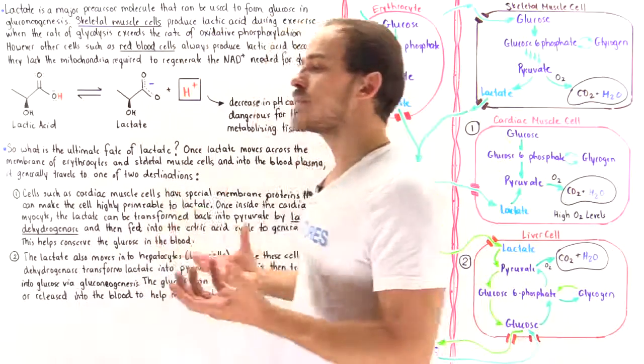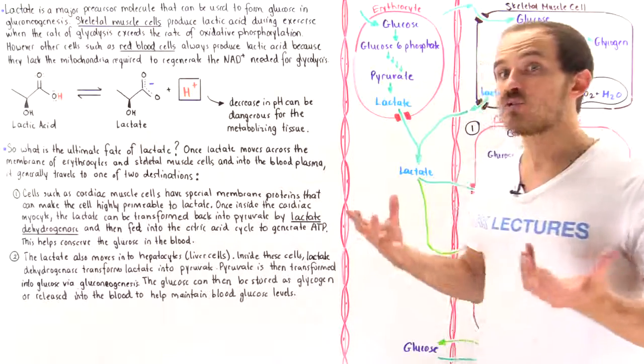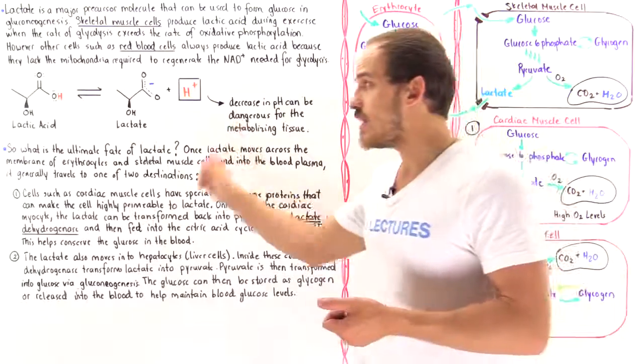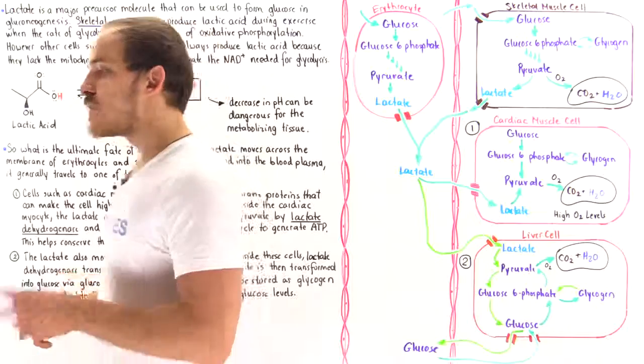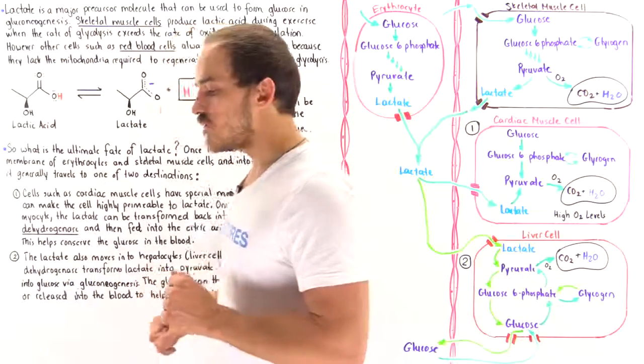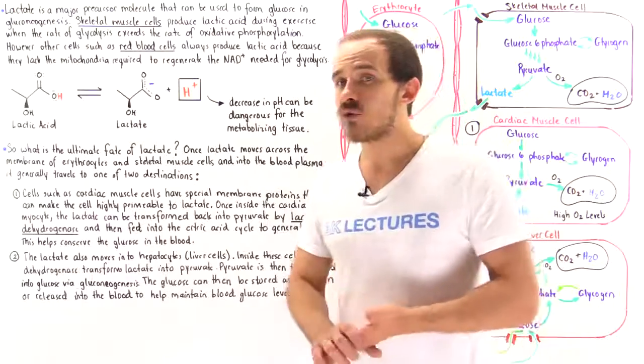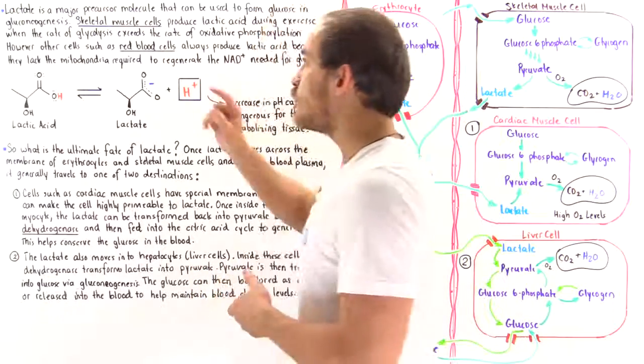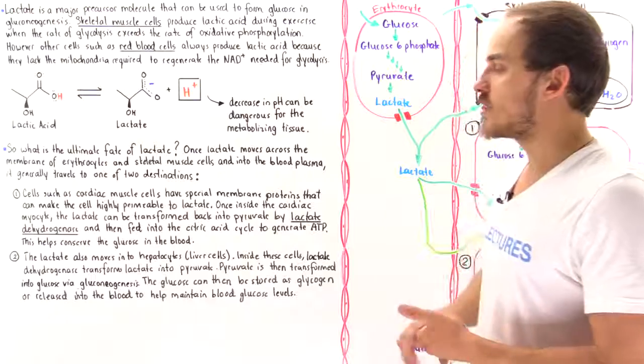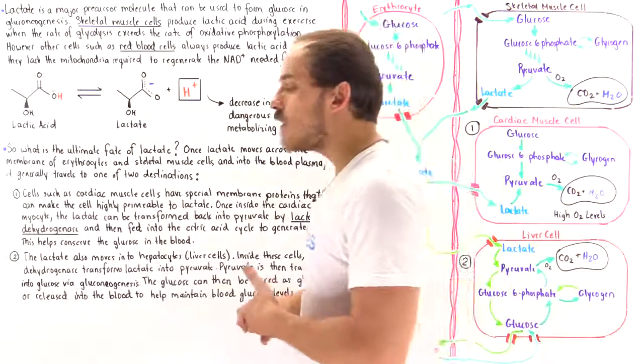So any type of cell that uses anaerobic respiration will generate these lactate molecules. Two examples that we're going to focus on, the two dominant types of cells that use anaerobic respiration, are red blood cells and skeletal muscle cells. Let's focus on skeletal muscle cells.